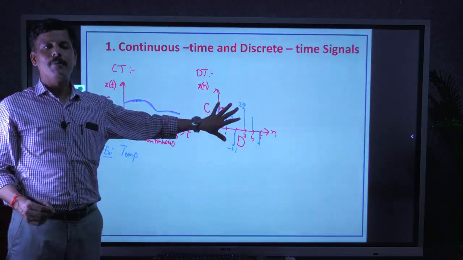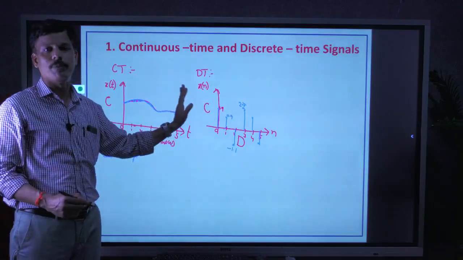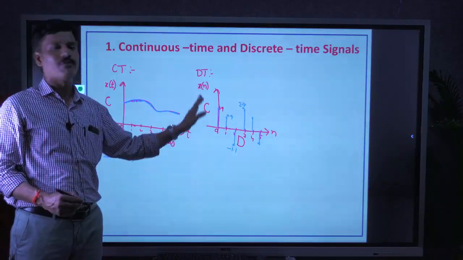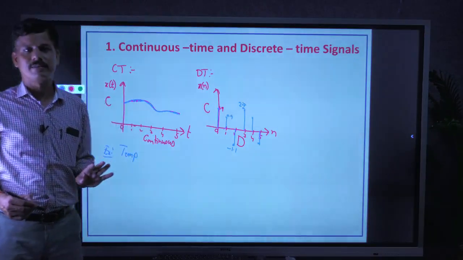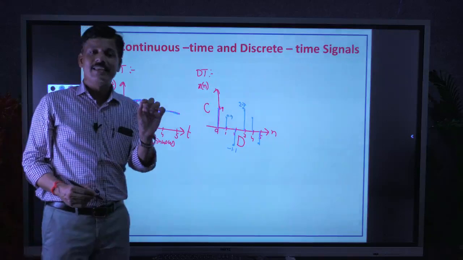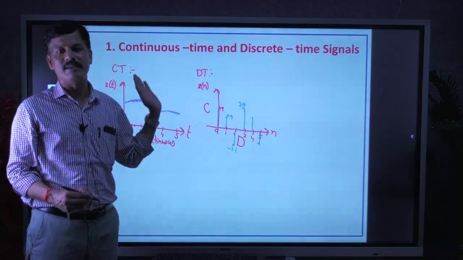So any possible value is possible for the amplitude of a discrete time signal. That's why the amplitude axis is continuous here. Continuous in the sense that any amplitude can be used to represent the sample.